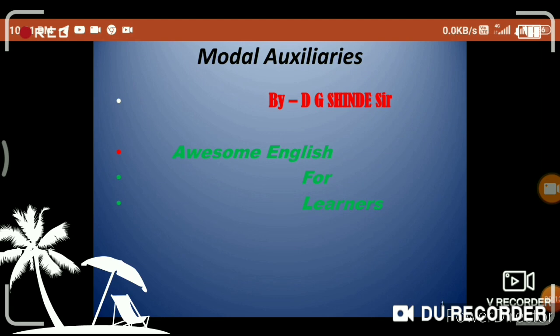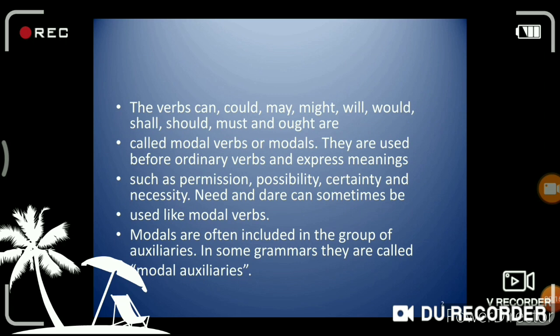Students, today you are going to learn the modal auxiliaries. You know very well there are 13 modal auxiliaries: can, could, may, might, will, would, shall, should, must, ought to, need to, dare to. They are used before ordinary verbs and they express meanings such as permission, possibility, certainty, necessity, obligation, advice, etc.